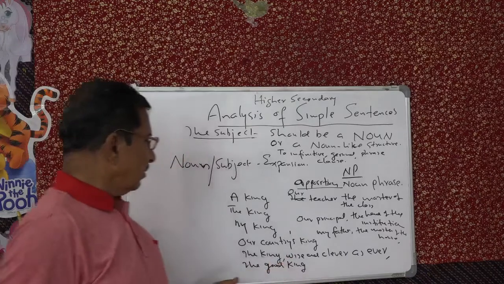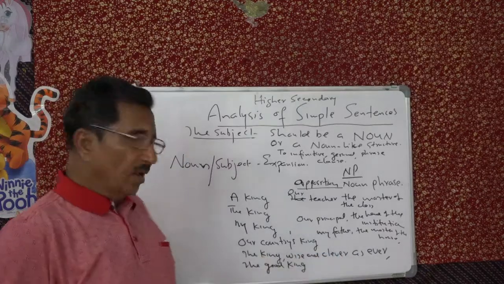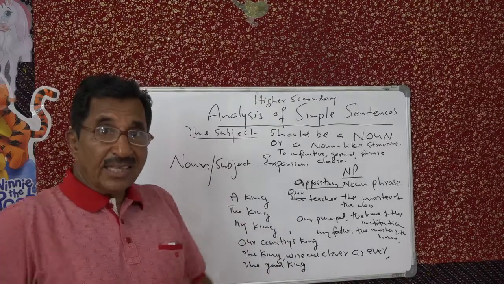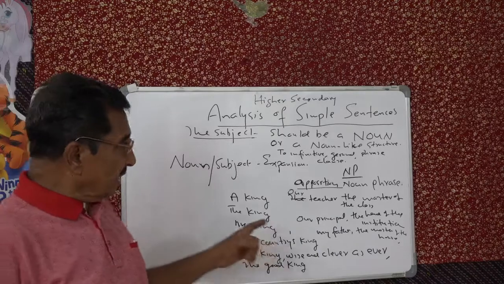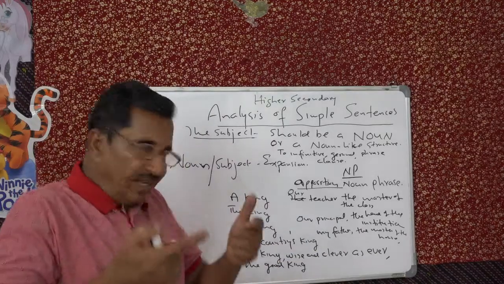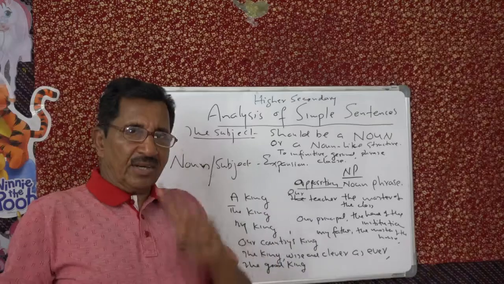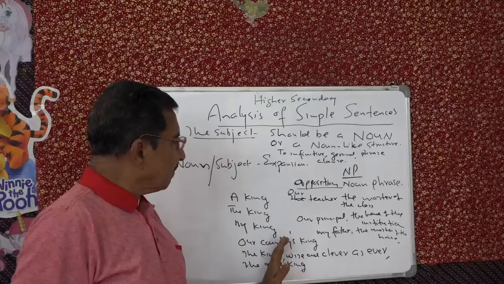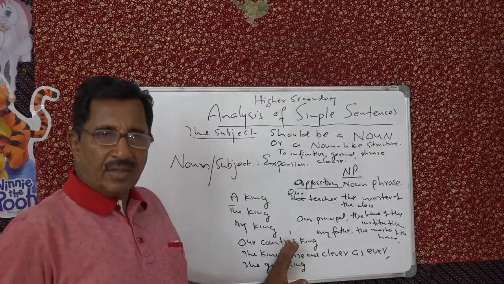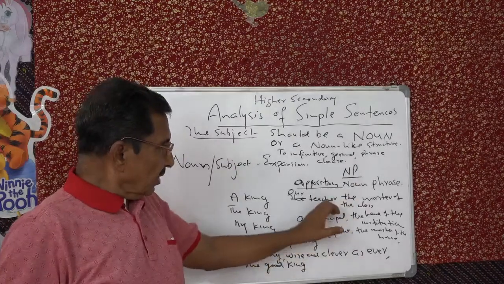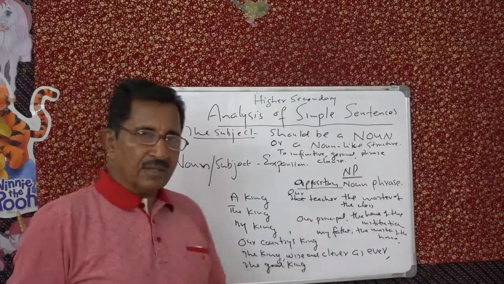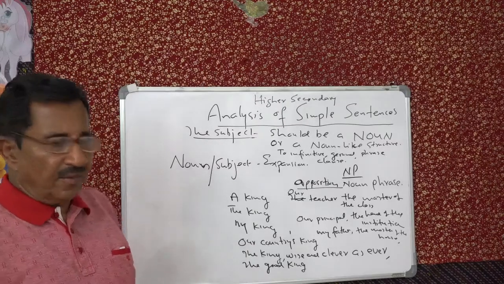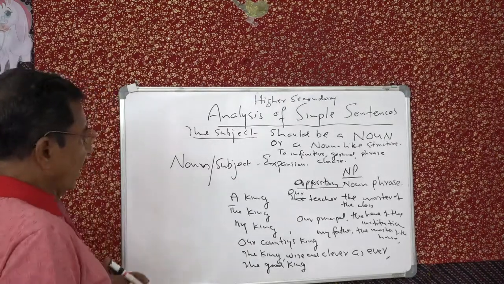Then naturally we will ask, what about this? Is this not apposition? No. The king, wise and clever as ever, doesn't define what he is. In this case, this is a kind of definition, defining the teacher, the master of the class. Here you cannot say the king, wise and clever. But in this case, even without this, you can continue the sentence, the master of the class. So that is apposition. Apposition is a defining process. Understand? The other thing is not like that. Okay, are you following me?